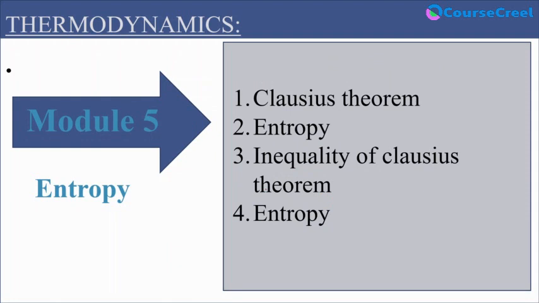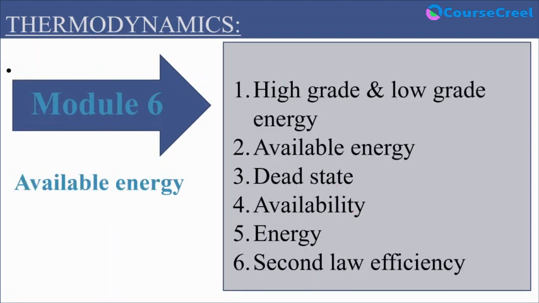Now coming to module 5. In module 5 we are going to learn about entropy. Here in entropy, we will learn about the Clausius theorem, then some more concepts related to entropy, and inequality of Clausius theorem. Now coming to module 6. Module 6 is related to available energy. In available energy, we will learn about the basic concepts, high grade and low grade energy, more concepts of available energy, dead states, availability, energy, and second law efficiency. So these are the topics which we are going to learn in module 6.